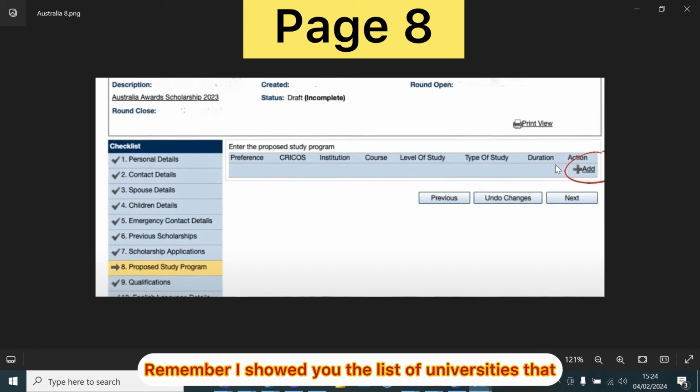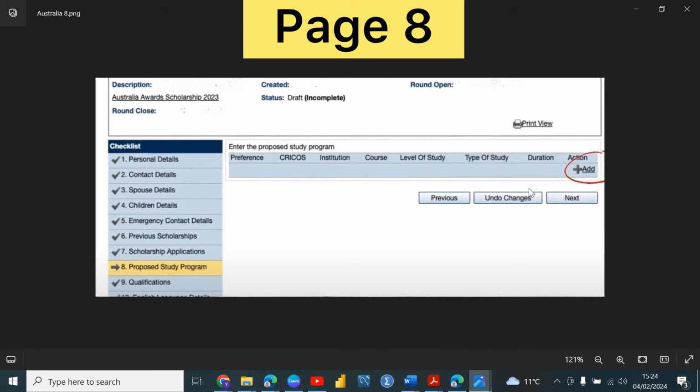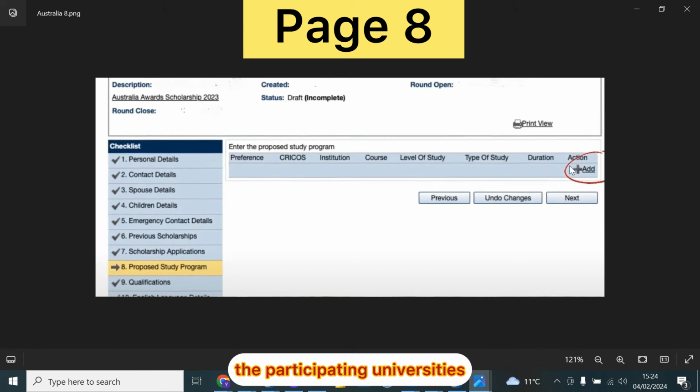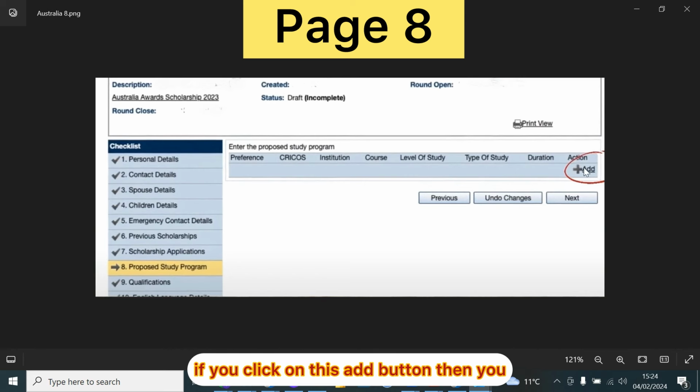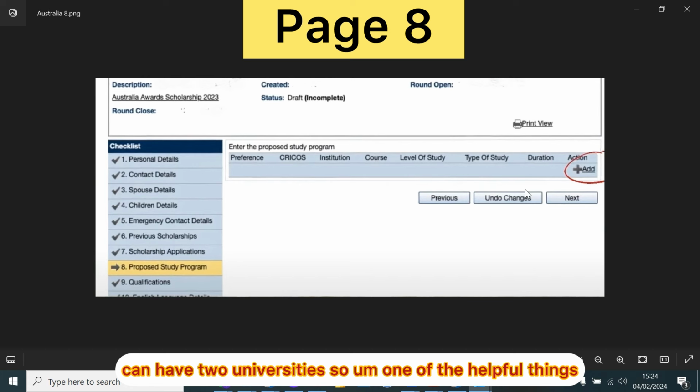Remember I showed you the list of participating universities, and I showed you the developmental areas for Africa that I used as an example. So here, if you click on this add button, then you can have 2 universities.